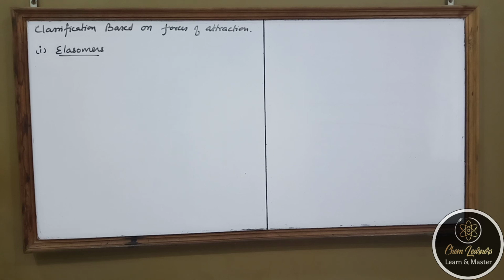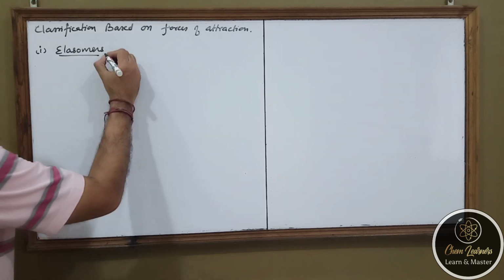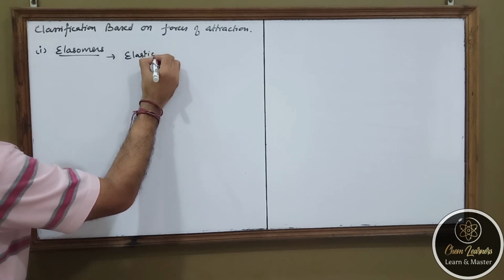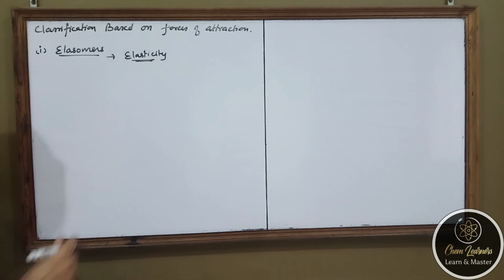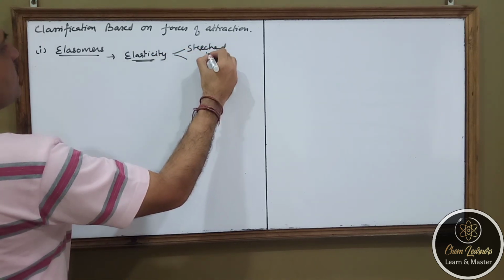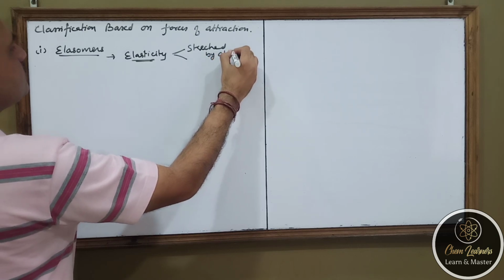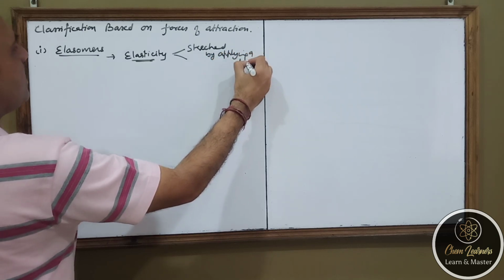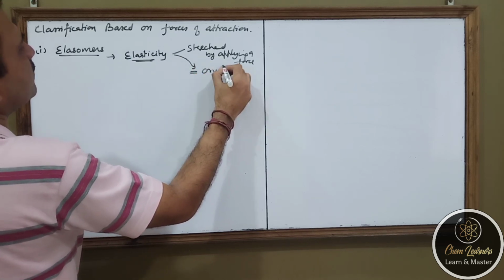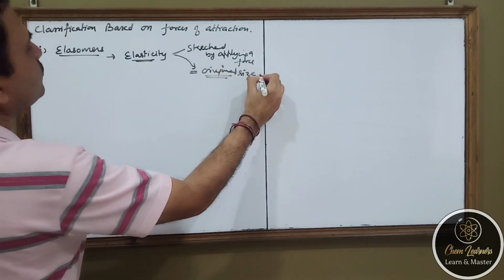Elastomers are the polymers which are obtained by those kind of material which possess the property of elasticity. Elasticity. That means they can be stretched by applying force and they revert back to their original size when that force is removed.